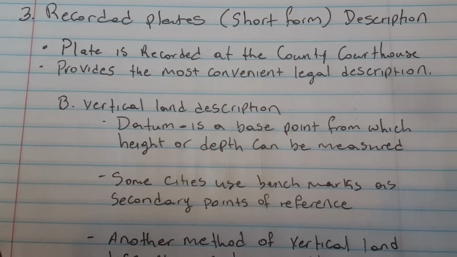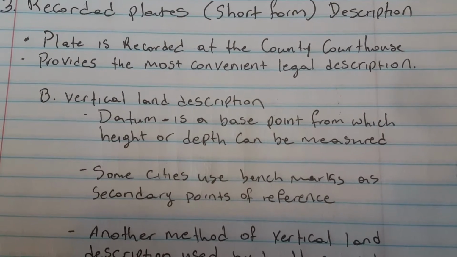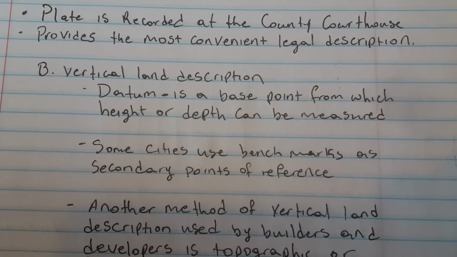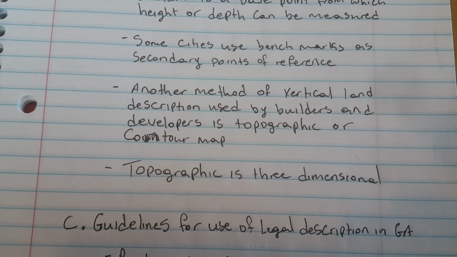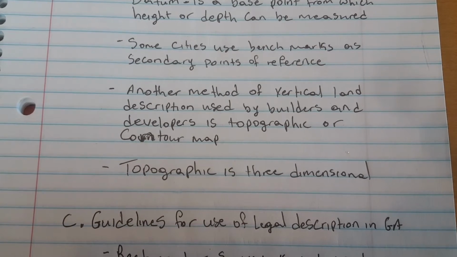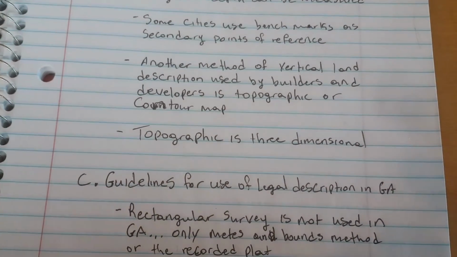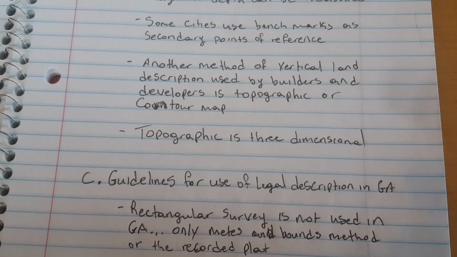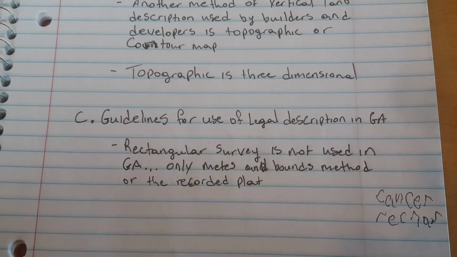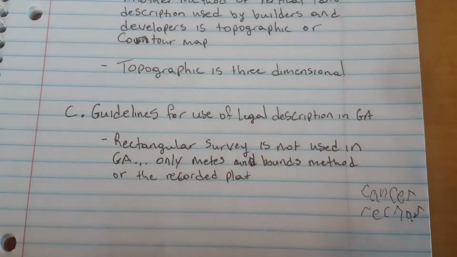Vertical land description: a datum is a base point from which height or depth can be measured. Some cities use benchmarks as a secondary point of reference. Another method of vertical land description used by builders and developers is the topographic or contour map. Topographic maps are three-dimensional. Guidelines for use of legal descriptions in Georgia: the rectangular survey is not used in Georgia, only the metes and bounds method or the recorded plat.